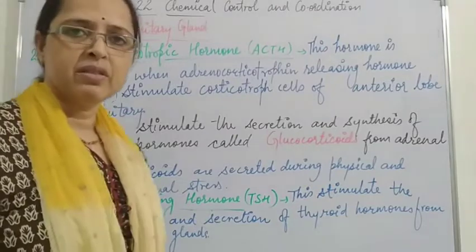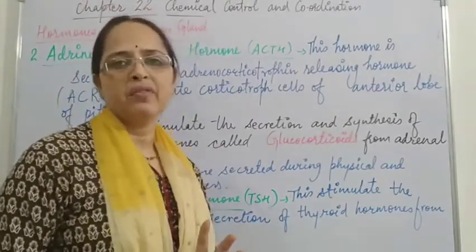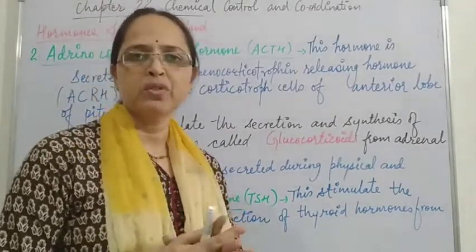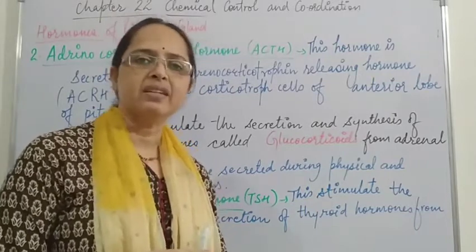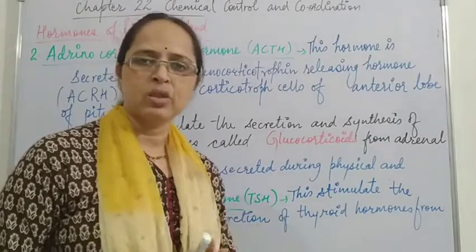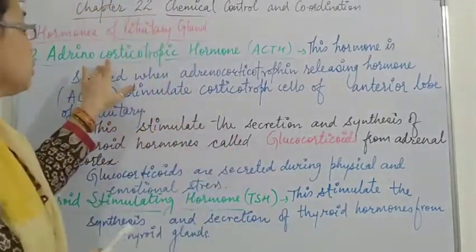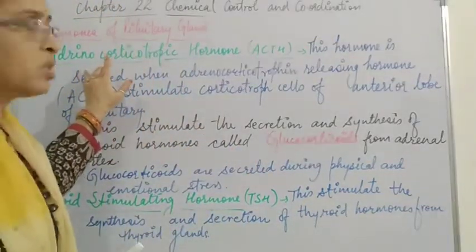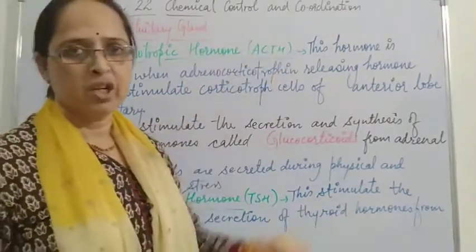Continue with the chapter. In the previous video, we discussed the pituitary hormones. The first hormone of the pituitary gland is growth hormone. Today we are going to discuss the next hormone, that is adrenocorticotropic hormone, called ACTH in short.